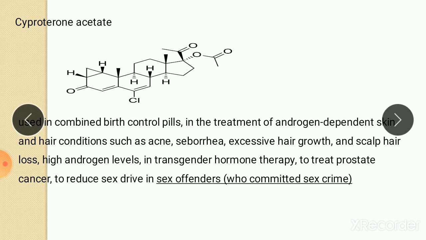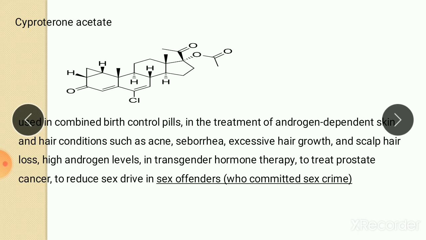The next drug is cyproterone acetate. It is used in combination with a birth control pill in the treatment of androgen-dependent skin and hair conditions such as acne, seborrhea, which is also a skin disease, excessive hair growth, and scalp hair loss.